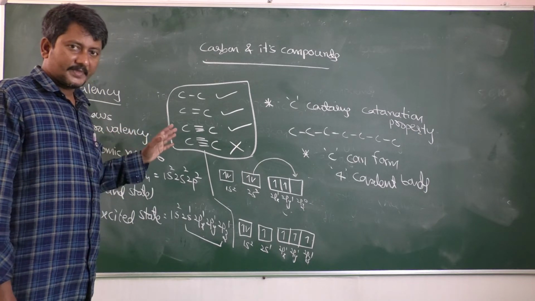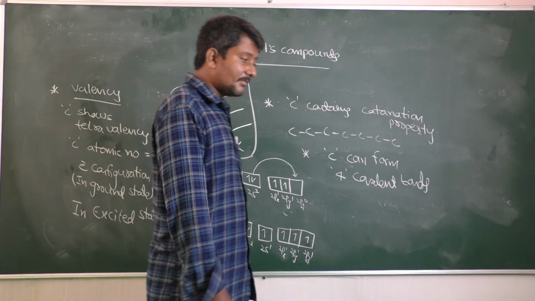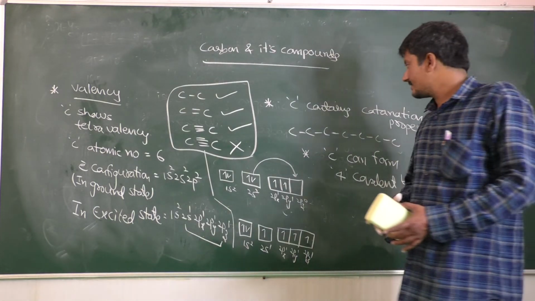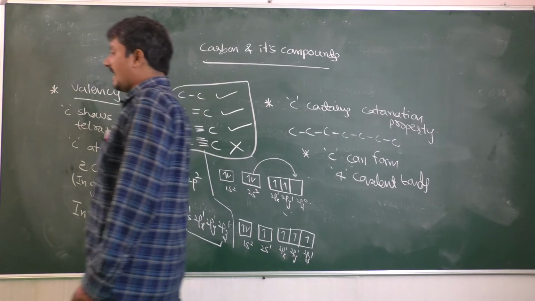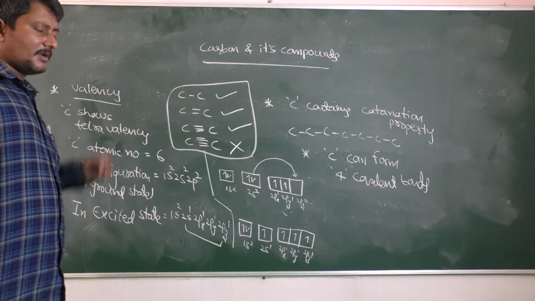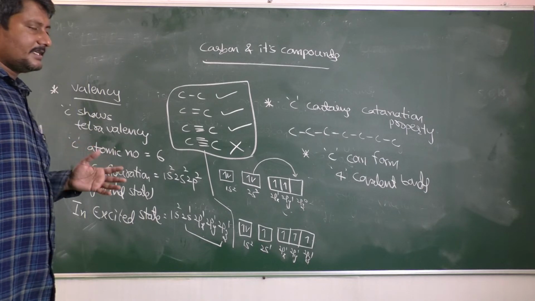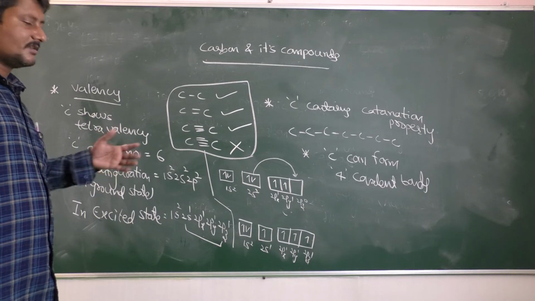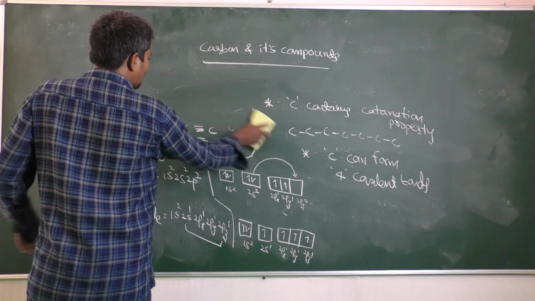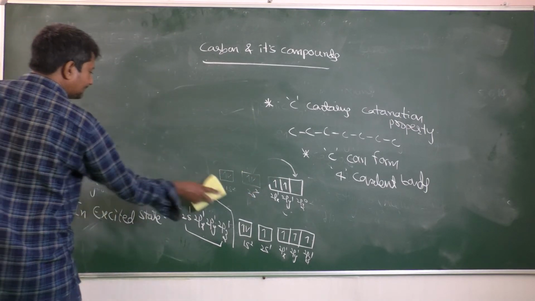Remember this. Why are we studying carbon compounds? Carbon belongs to 4th A group. Carbon valency is 4. Carbon has tetravalency. And carbon has catenation property. Due to that, so many carbon compounds can be formed. To know their properties and preparations, we kept these carbon compounds under the special branch called organic chemistry.